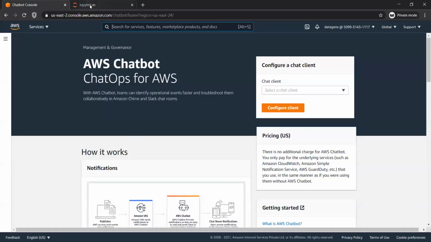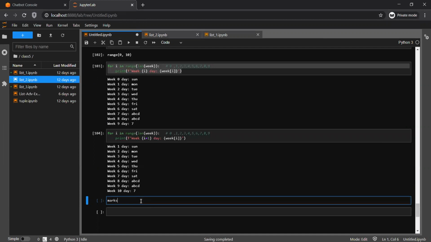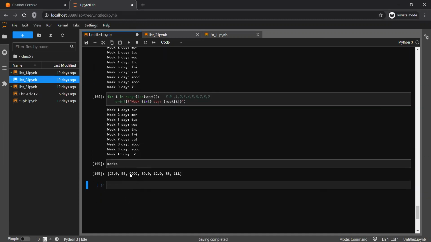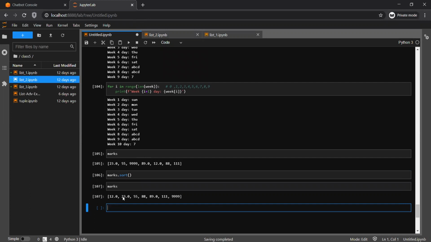Okay, and there is one more, the sort method. How does the sort method work? Let's quickly check here. Marks: if you see here, it's arbitrary, meaning a few numbers with no order. I wanted to order it, so the simple thing: marks.sort(). Remember, this doesn't return me anything. That means it did in-place sorting, meaning it modified the values in that place. So if you see, it starts from 12, 23 and goes to 9999.